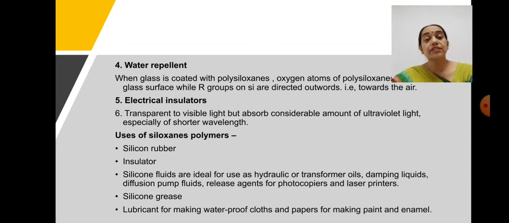It is also used as silicone grease, for lubrication, for making waterproof clothes, as well as papers, paint and enamel. So siloxanes are not only used in drug delivery systems, they have wider applications in a variety of industries, and these rubbers and insulators are part of the devices used in the pharmaceutical fields.